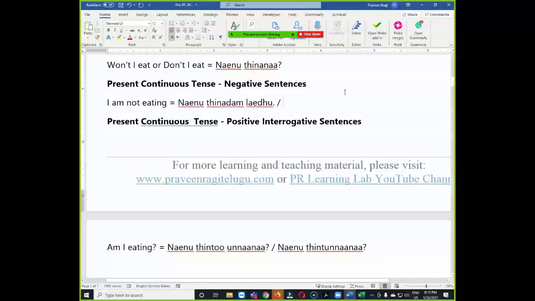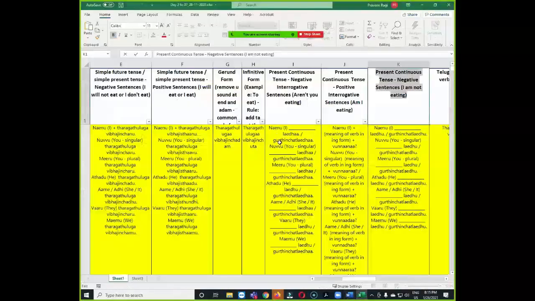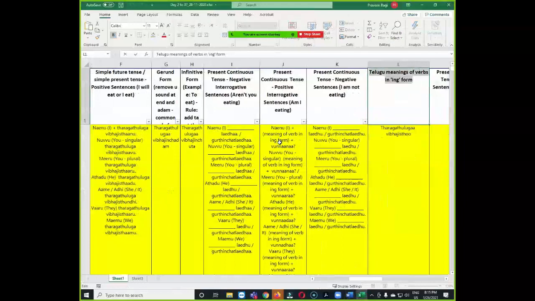Similarly, we have another pattern, that is నేను తినట్లేదు. This తినట్లేదు came from తినుట plus లేదు. తినుట plus లేదు came after combining, we can say తినట్లేదు. But it's okay, you can just compare the main verb, I mean, compare the main verb or any gerund form and you try to keep in this same structure while practicing. నేను తినట్లేదు. Yes. తినడం లేదు. Yeah, both are correct.